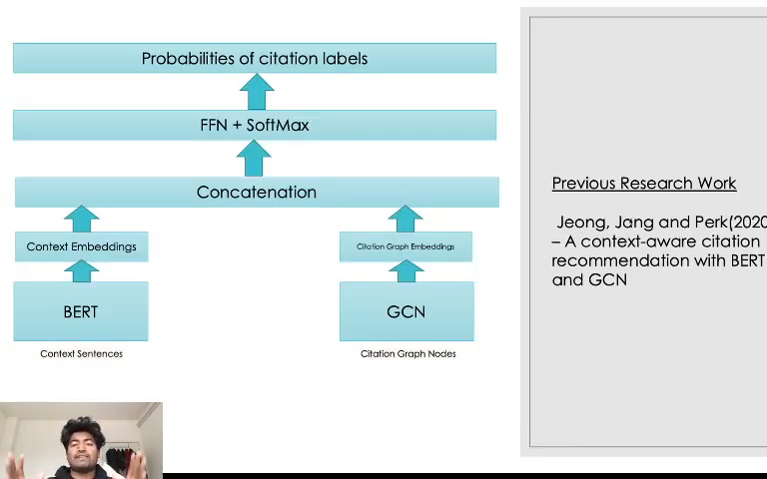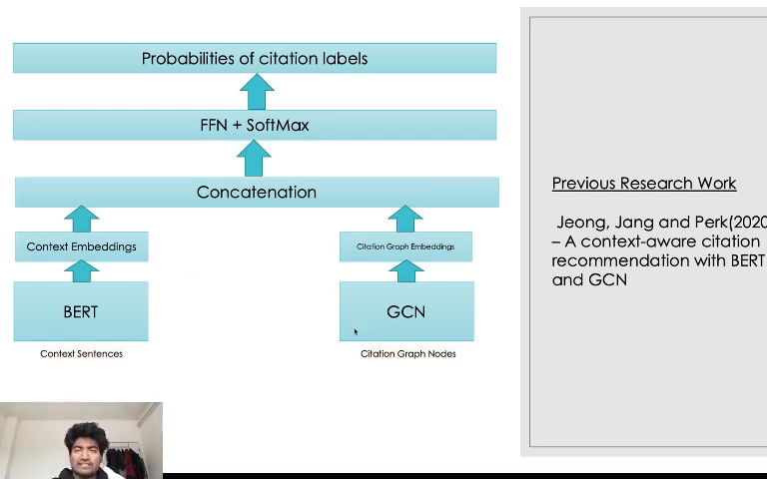So we extended the previous research work of Jeong et al. 2020, who developed a context-aware citation recommendation with BERT and GCN. So why did they use that? BERT is one of the highest performing pre-trained models for NLP learning representation. They expected actually that the learning representation of context sentences through pre-trained BERT here will achieve the best performance.